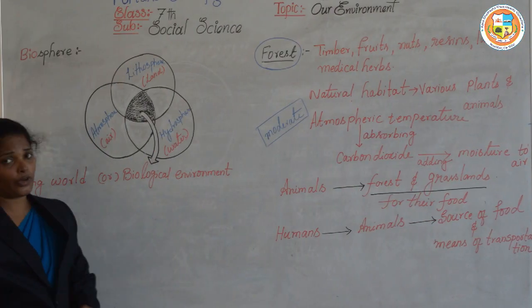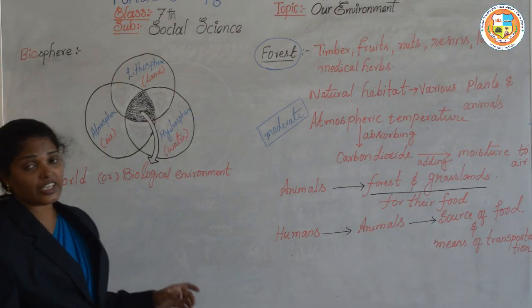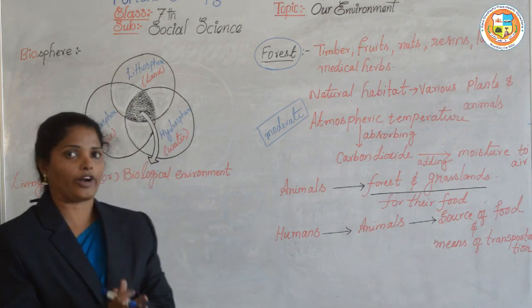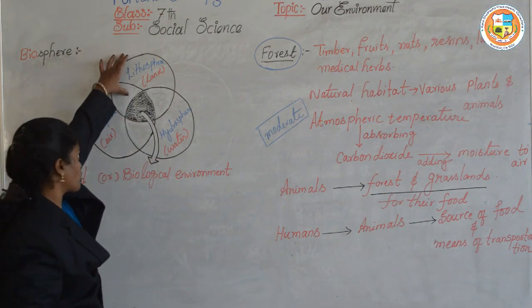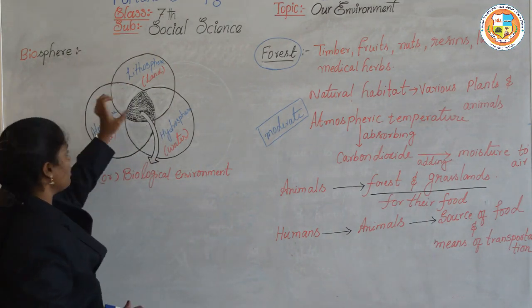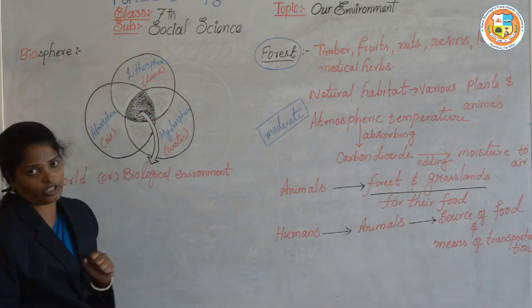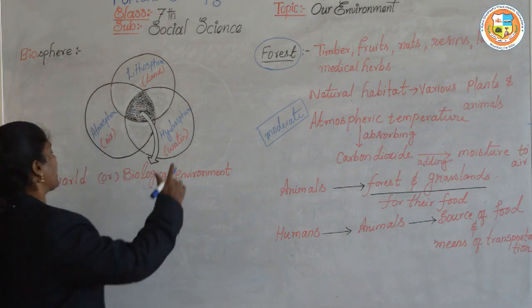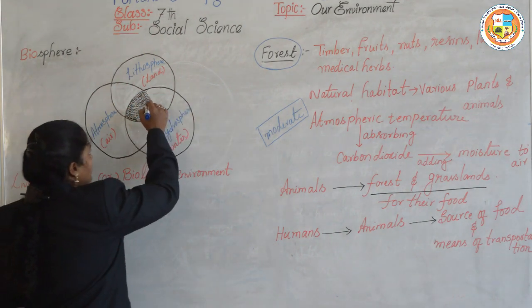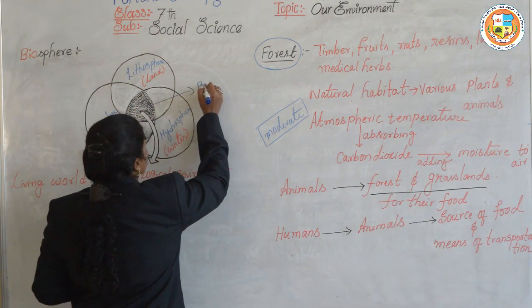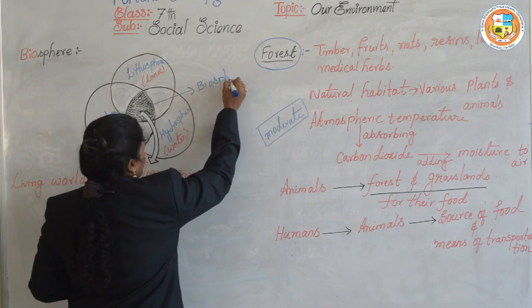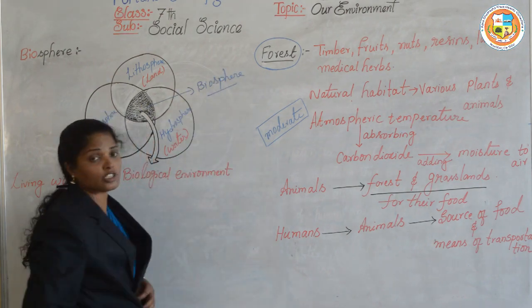Now we will know about the biosphere. The biosphere is a narrow zone of contact between the lithosphere, atmosphere and hydrosphere, that is, land, air and water. The area where the three meet is called the biosphere.